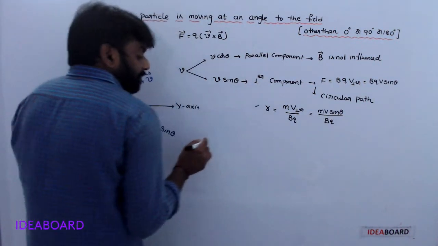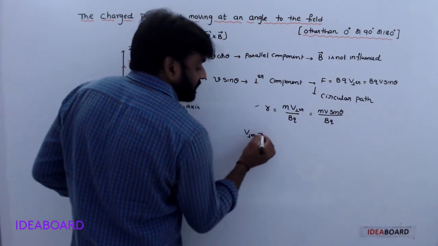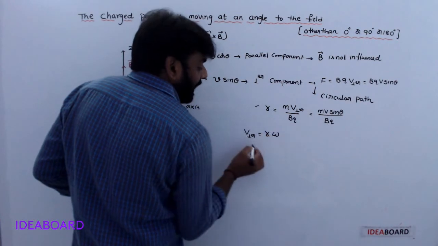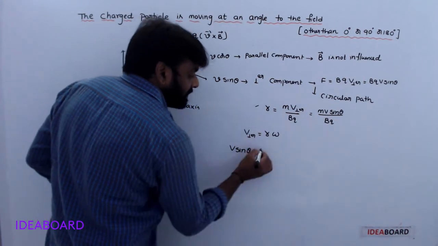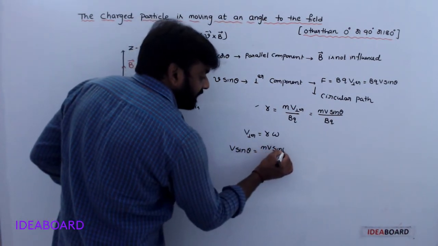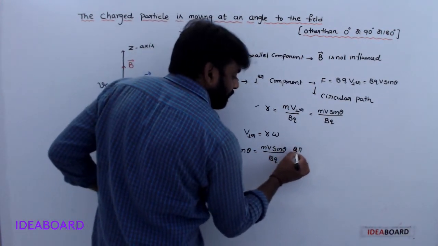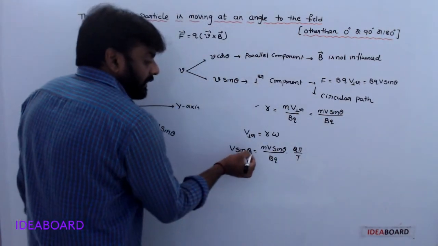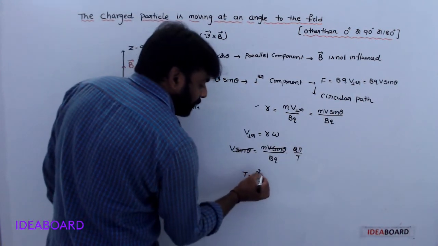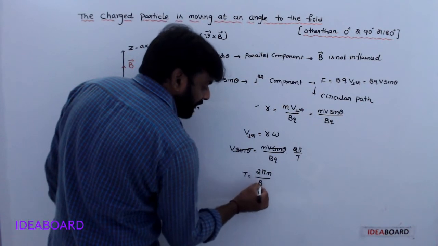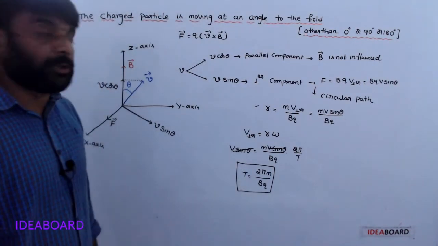You know V perpendicular can also be written as r omega. V perpendicular in the sense V sin theta. R means MV sin theta by BQ. Omega means 2 pi by T. Here V sin theta cancels, and T is taken to this side. T is equal to 2 pi m by BQ. In this case, the time period is 2 pi m by BQ.